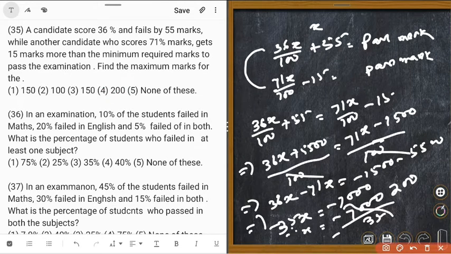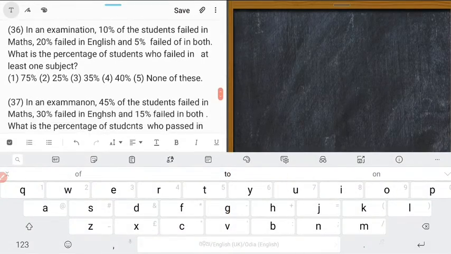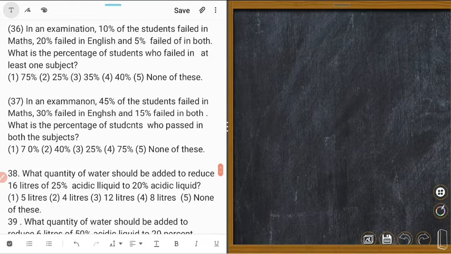Okay. Next one is 36. In an examination, 10% of the students failed in math, 20% failed in English, and 5% failed in both. Could you understand? What is the percent of students who failed in at least one subject? That is 20 plus 10, 30, 35, 30. That is 35%. The right answer is 3. Could you understand? 35%. Next.